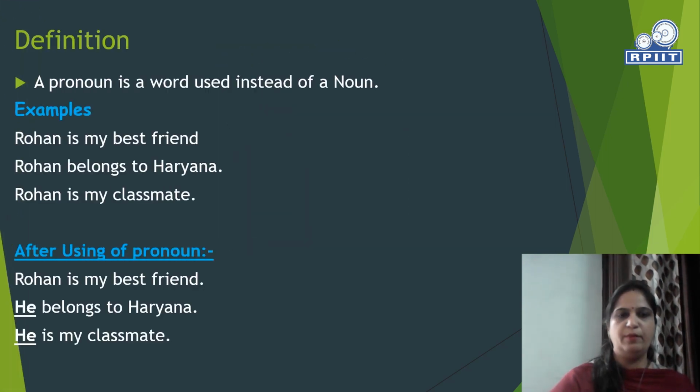First of all, we will know about the definition of pronoun. A pronoun is a word used instead of a noun. We will take some examples of it, like Rohan is my best friend, Rohan belongs to Haryana, Rohan is my classmate. In these three sentences, Rohan is repeated again and again. To avoid repetition of noun, we use pronoun. Like after using pronoun, Rohan is my best friend, he belongs to Haryana, he is my classmate. Here instead of Rohan, we used he, which is a pronoun.